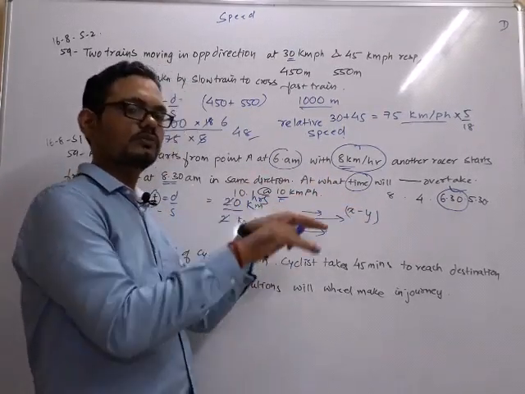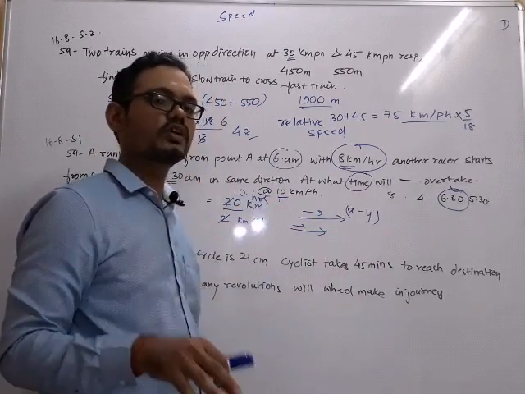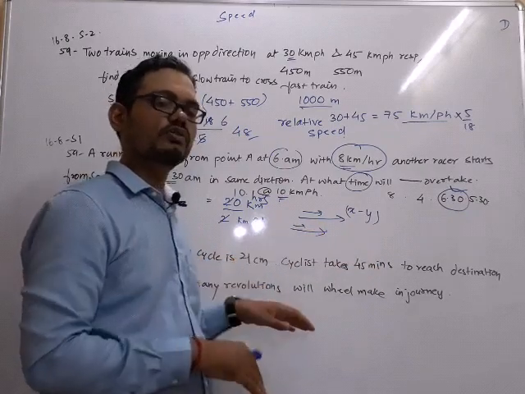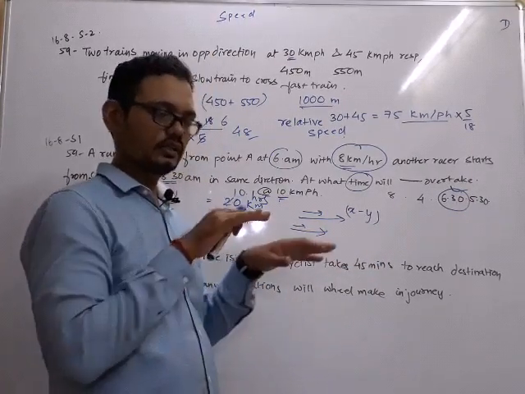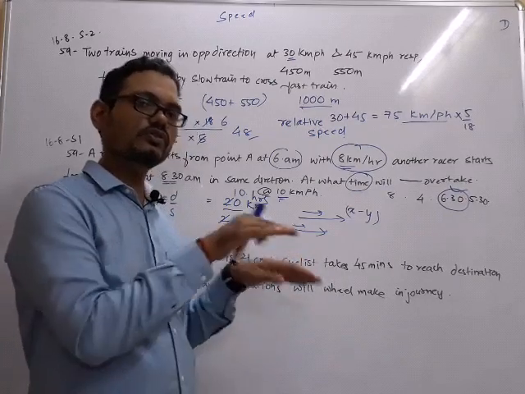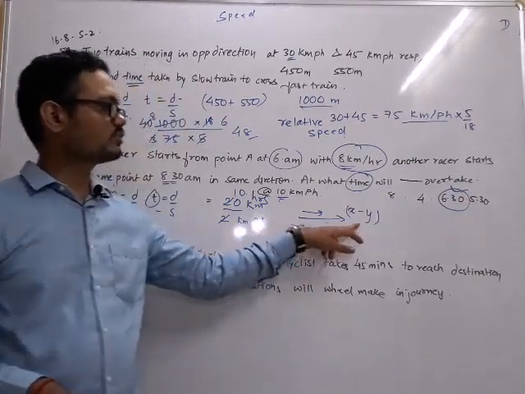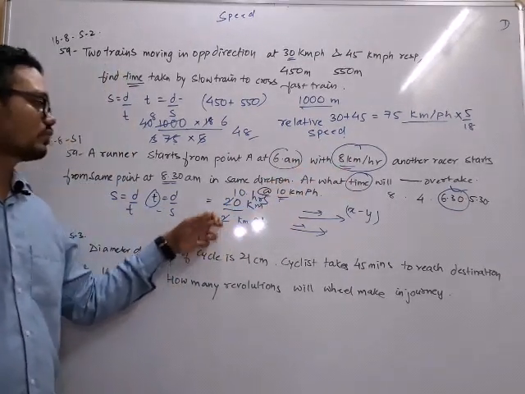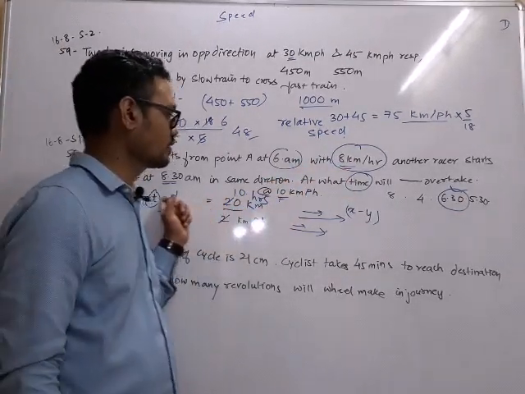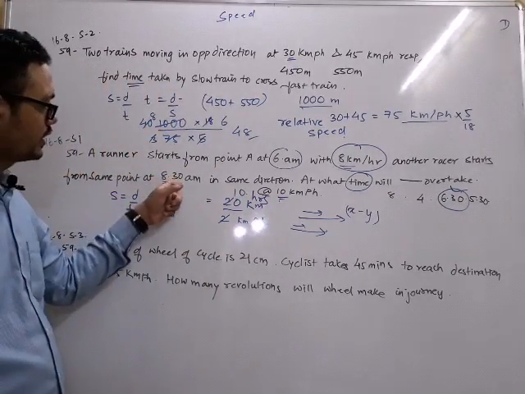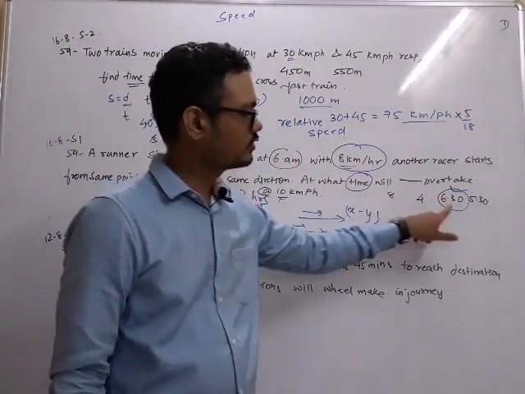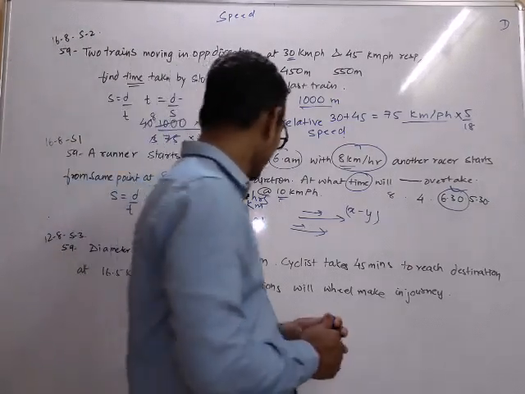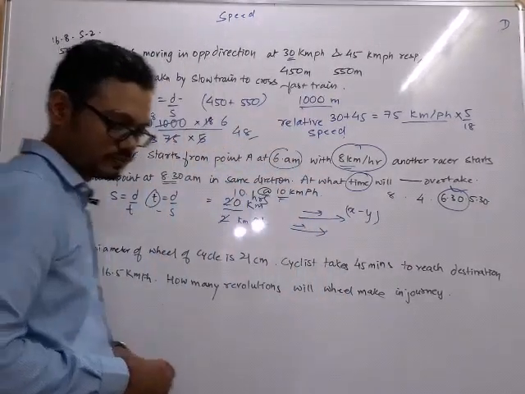Both the cars are moving in same direction, if you have not traveled by train, and if you only travel by car, then both the cars, if they are moving in same direction, irrespective of your speed, you will find that the relative speed is difference of the speeds. So it is x minus y, so relative speed has to be 10 minus 8, which is 2. So at this rate you will get 10 hours as your answer. So from 8:30 am he is starting, after 10 hours means 6:30 pm he will overtake. Alright, now let's look at the next one.